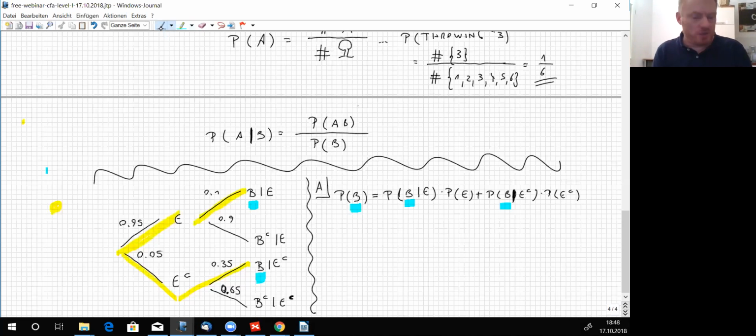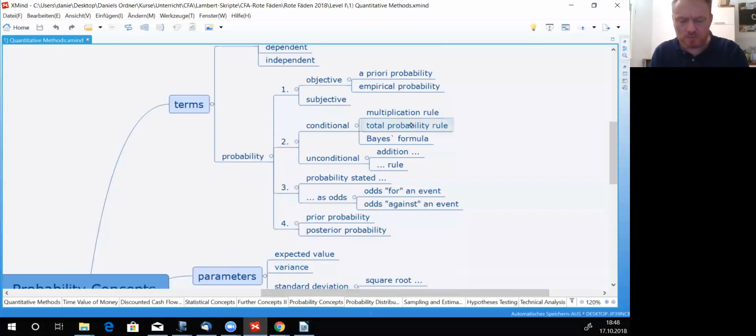That's called the total probability rule. The total probability rule deals with conditional probabilities. It leads to an unconditional probability, but it deals with conditional ones.